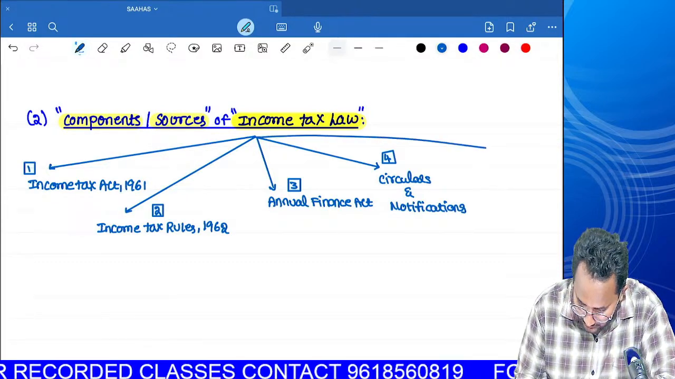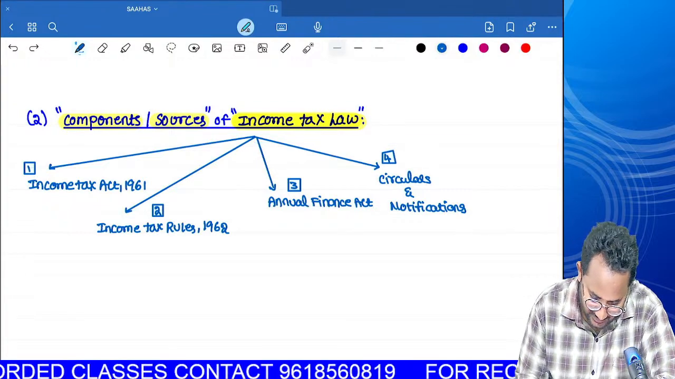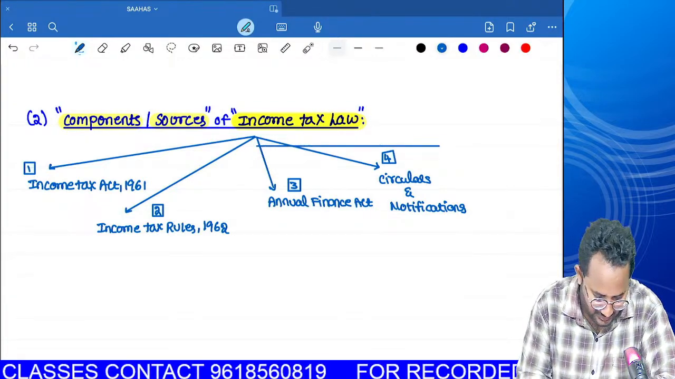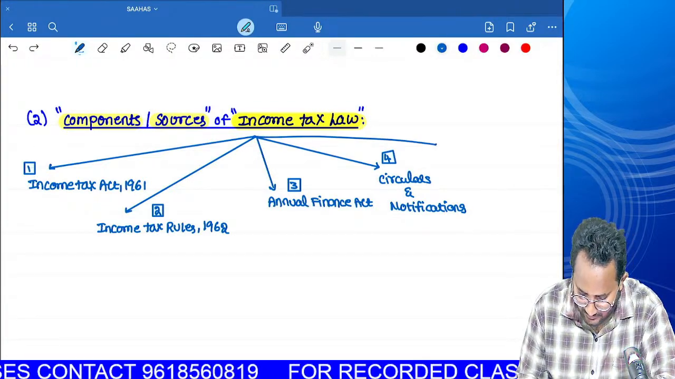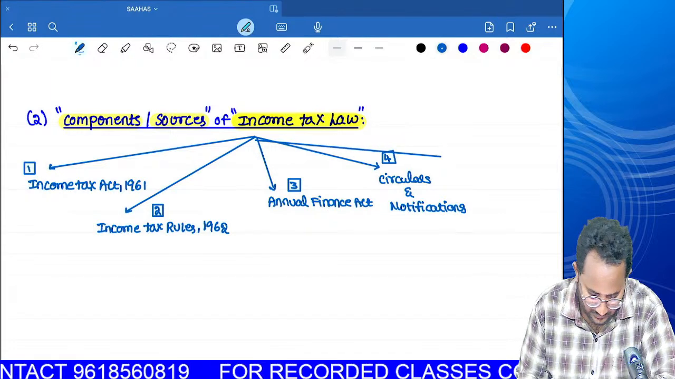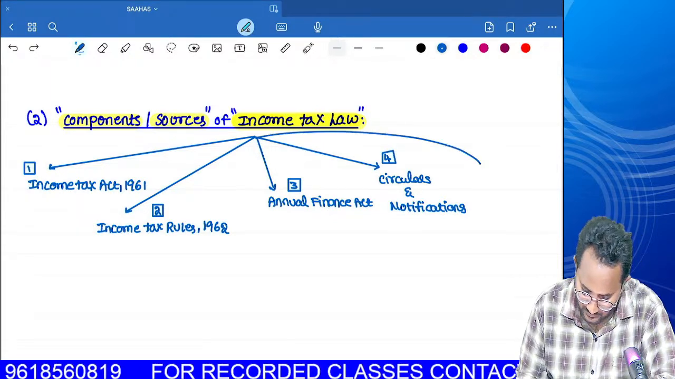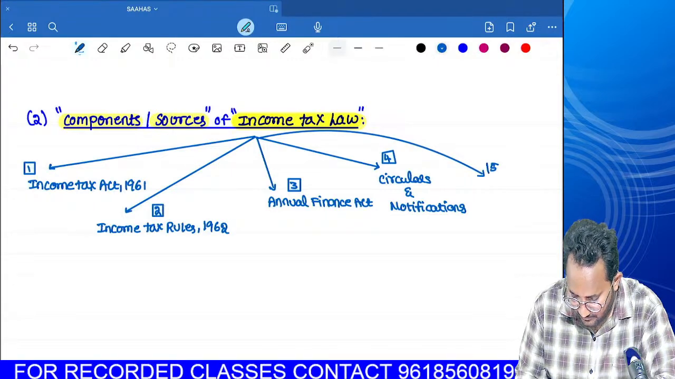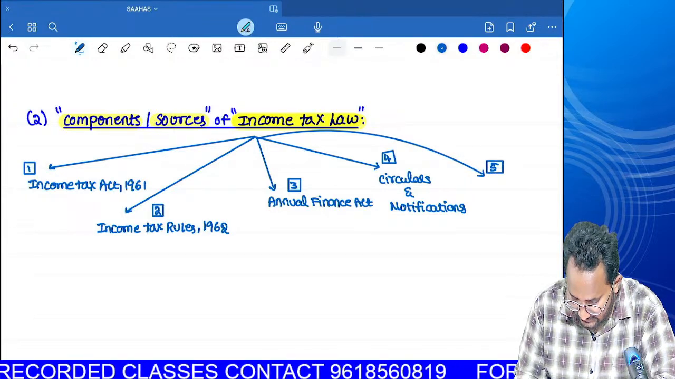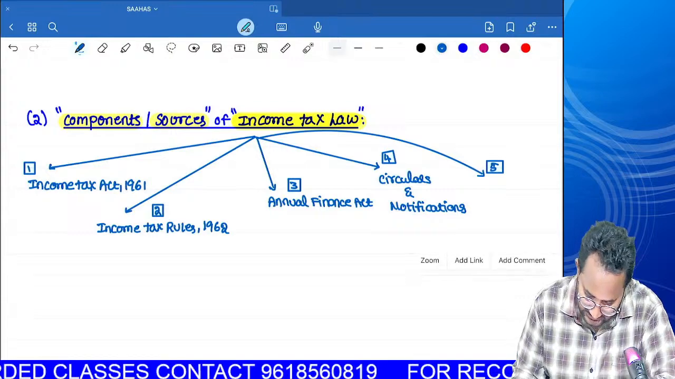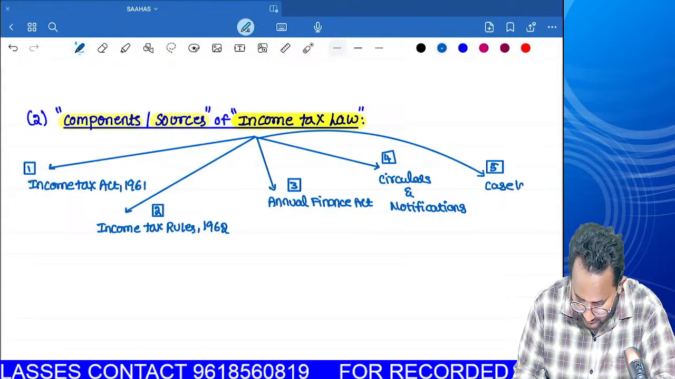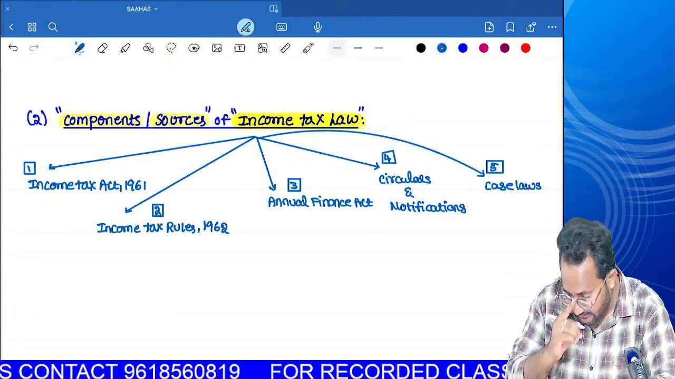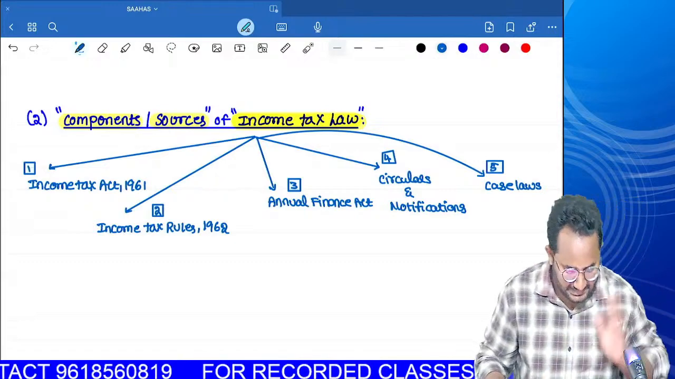Last component, that is the fifth one, case laws. What is that? Case laws. First of all, I will explain all the components in a detailed manner.